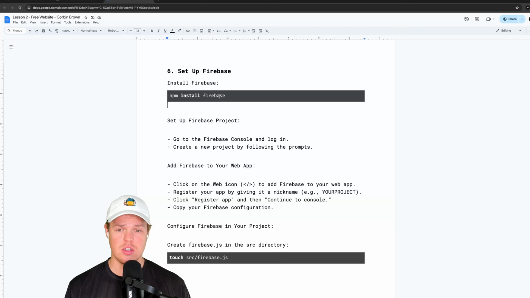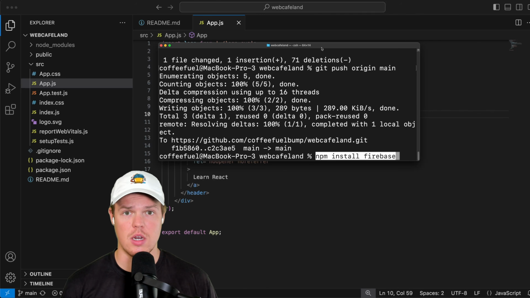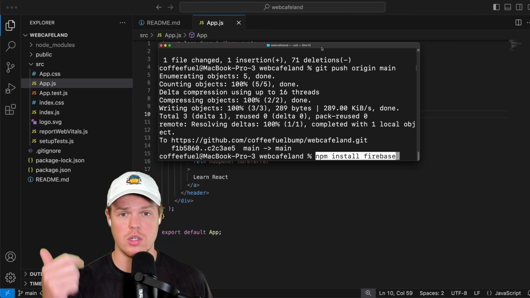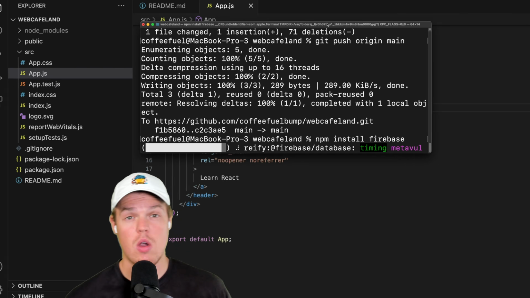Now let's go ahead and install Firebase. Copy. We're going to go ahead and paste npm install firebase. This is going to give us the dependencies and the packages that are required to show up here for our use of Firebase as a project. What can you do with Firebase? Storage, hosting, functions, a ton of stuff. Hit enter. We are loading in.